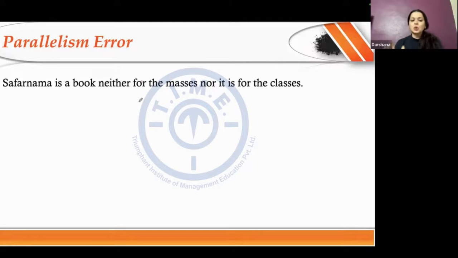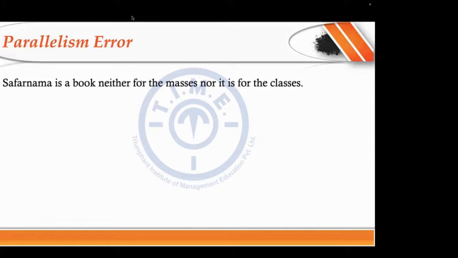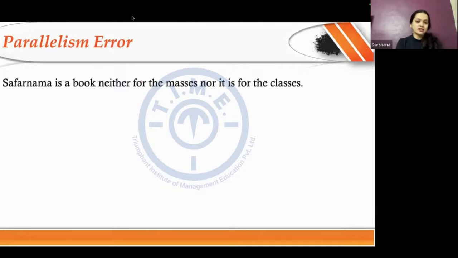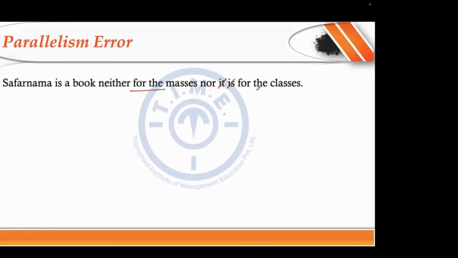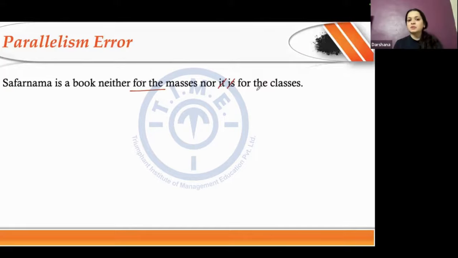Right. So, any guesses on how I can make this sentence parallel? Yes, remove it, that is absolutely right. After neither there is "for the masses", so after nor also it should be "for the classes". Can you make your sentence even more concise? Even more crisp? You should be looking at making your sentences crispier.